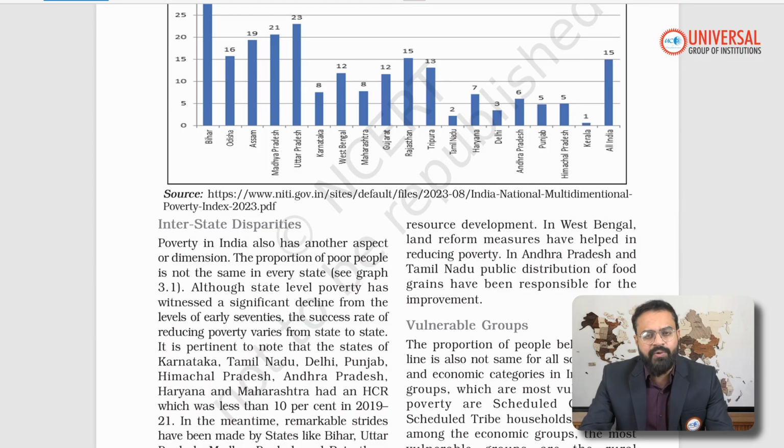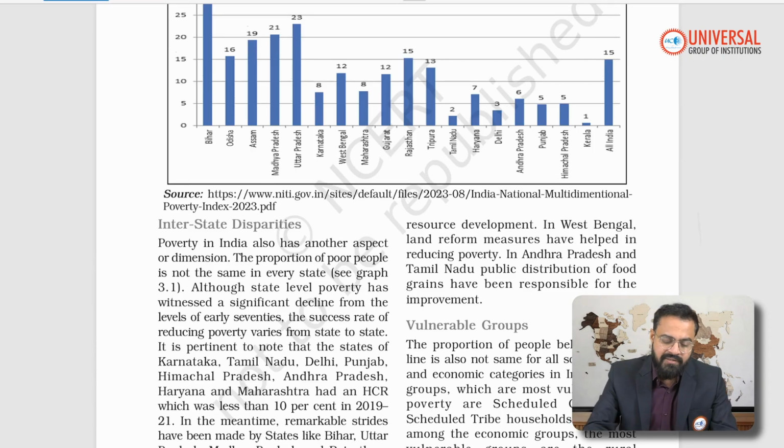Now, in today's session, we are going to discuss four important themes that are present in the textbook as well. The first is interstate disparities, that is, how poverty rates fare among the different states. The second is poverty among different vulnerable groups, that is, which social groups are more vulnerable to poverty. Third is the global poverty scenario, and fourth is the Sustainable Development Goals and poverty.